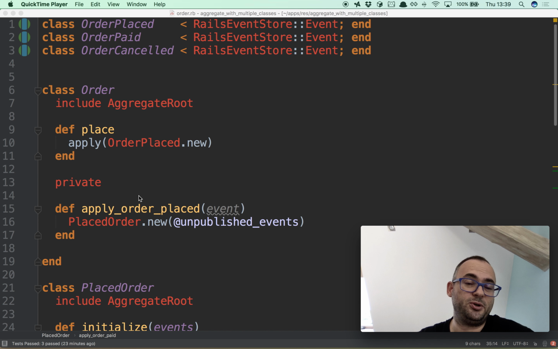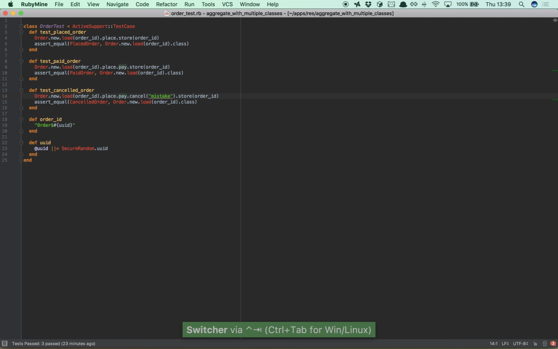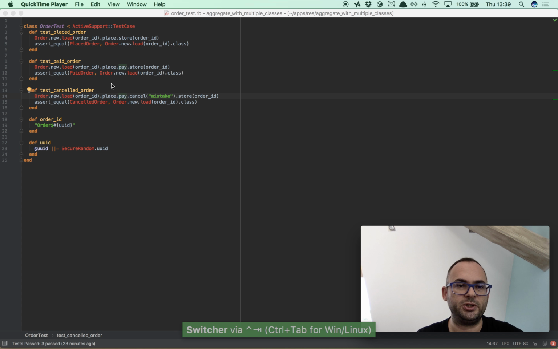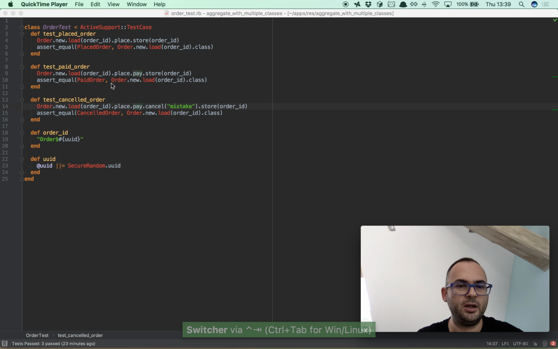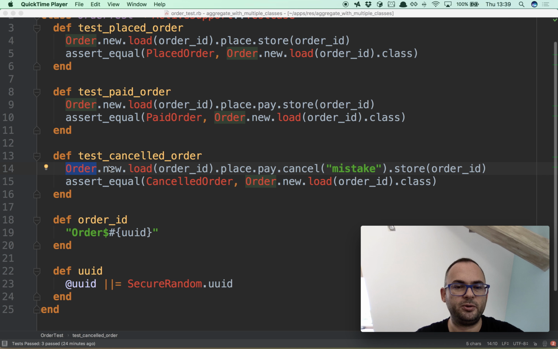And I think this is also called polymorphism, because from the outside, we don't really care what is returned. I will show you a test. Such a test, for example, test constant. We take an order, we load the order. This is just the event sourcing plumbing. Then we place the order, we pay the order, we cancel the order with some reason, and then we store it. Once it's stored, we check the class here, and it's still fine.